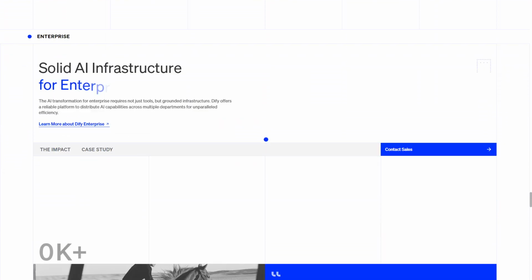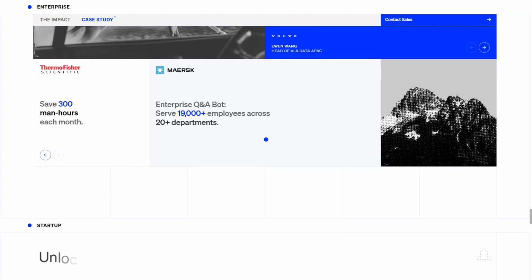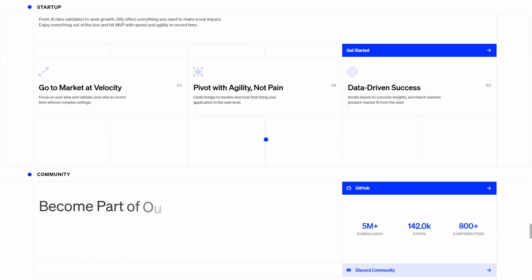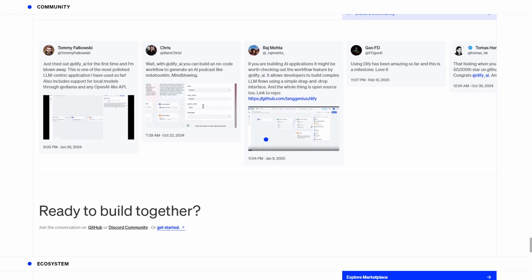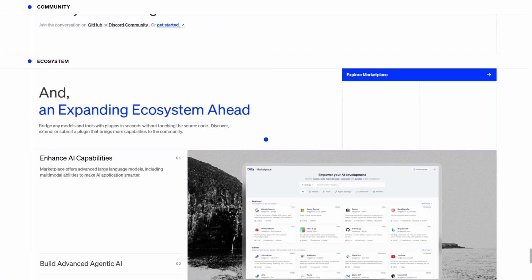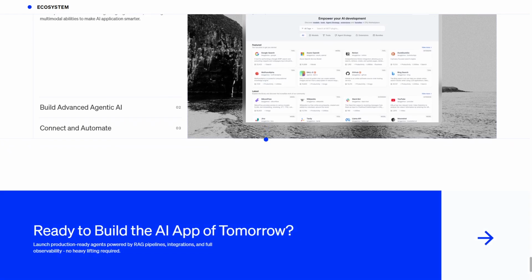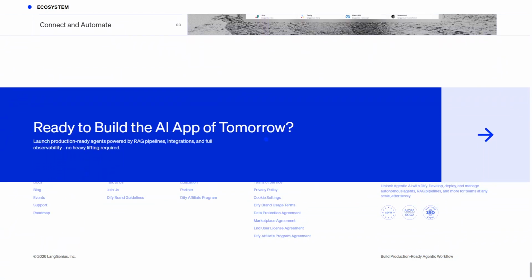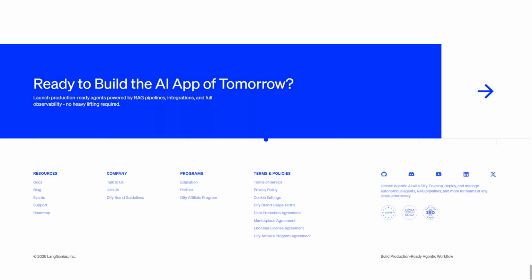However, Dify may have limitations in highly specialized customizations or advanced pipeline configurations, which more technical users might require. Overall, Dify suits startups, small businesses, or individuals looking to automate workflows or build AI apps efficiently without deep AI expertise.